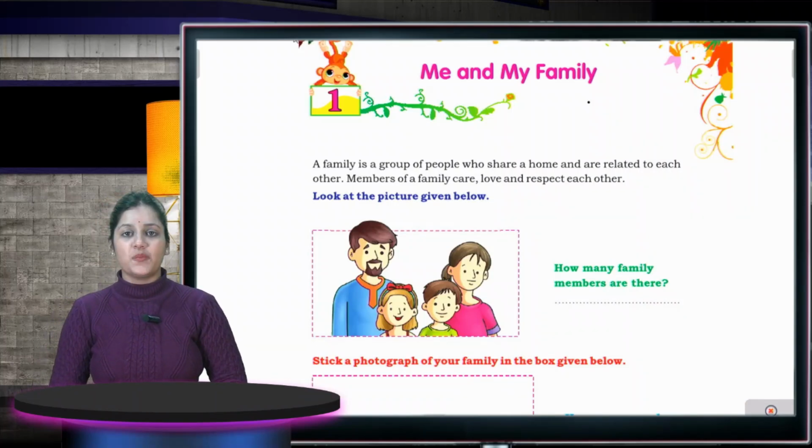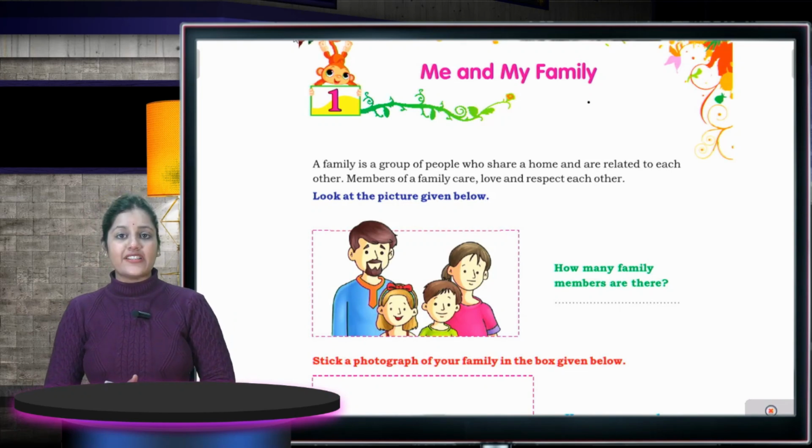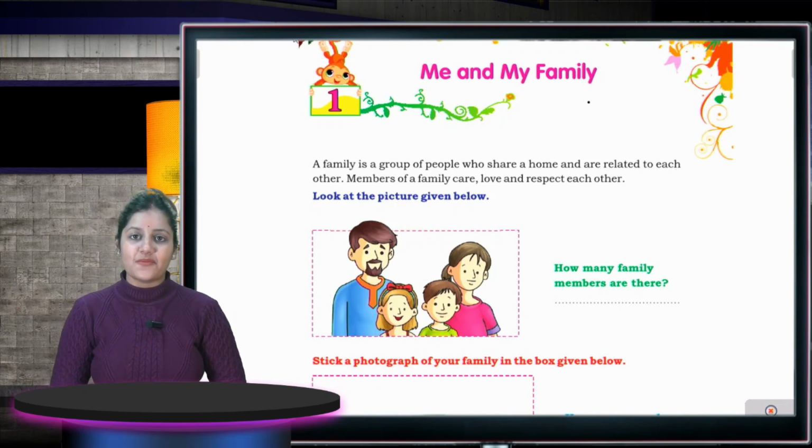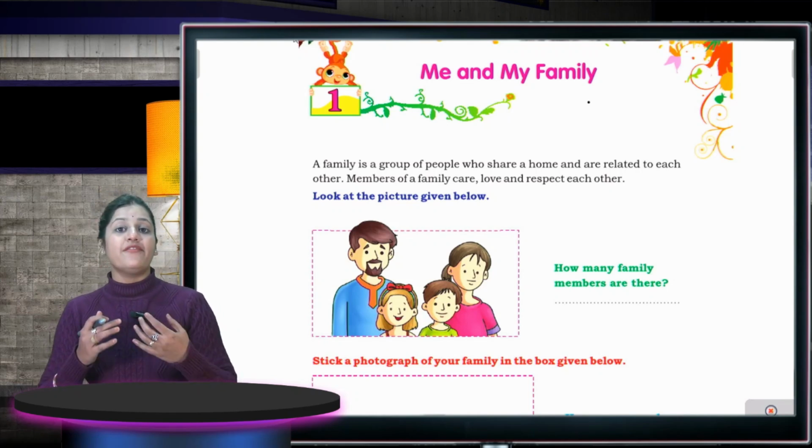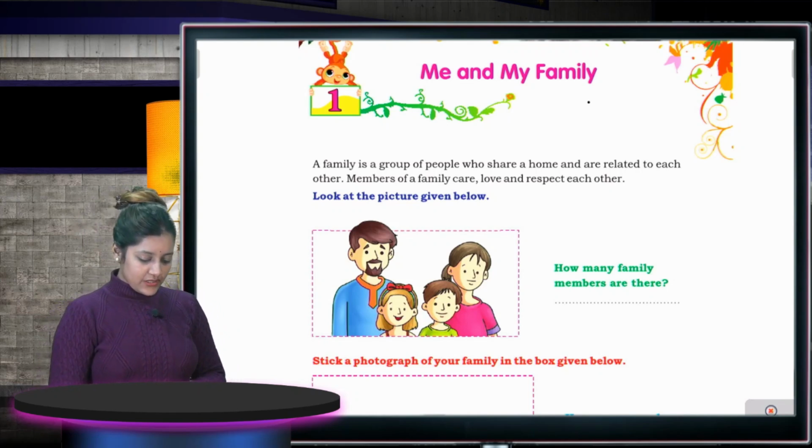My name is Shraddha Gupta and today we are going to do chapter number 1 from your EVS book. So what is the name of the chapter? The chapter name is Me and My Family. So let's start our chapter.